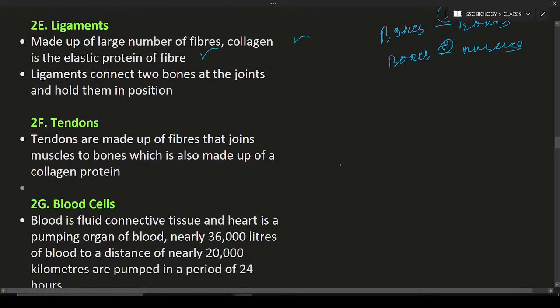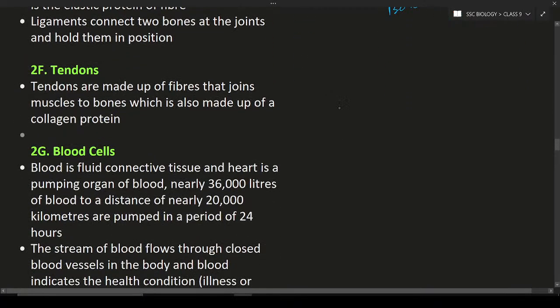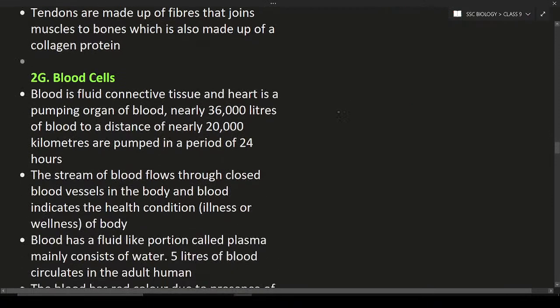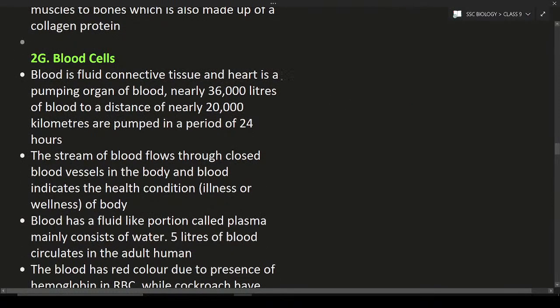Okay. So next is the blood cells. Blood is also a type of connective tissue. How is it? It is a type of connective tissue. Why? Because the blood is fluid connective tissue and the heart is going to pump the blood. So mainly the heart is going to pump the blood. That is the main important thing over here.